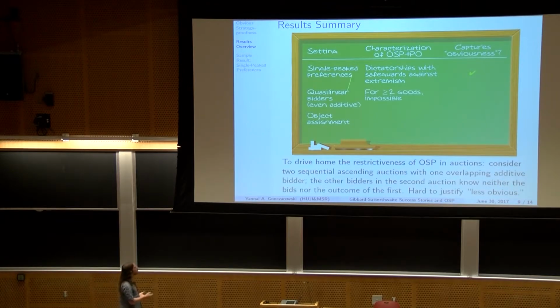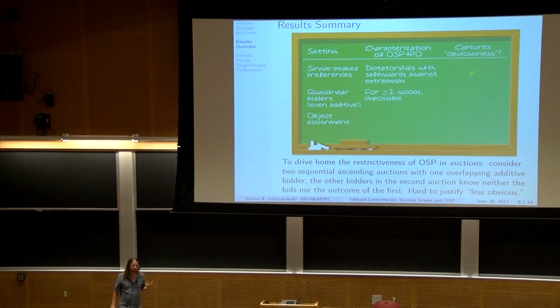So for quasi-linear bidders, we take the most simple thing you could think of. Well, for one good, we know that an ascending auction is obviously strategy proof. Sheng-Wu Li showed that, actually defined the concept to have this property. So we're going to look at the second simplest thing you could think about: two bidders, two goods, and additive valuations. And we show that nothing is obviously strategy proof and Pareto optimal. So the nice thing of having an ascending auction for a single item is more or less the limit of what you can do with obvious strategy proofness when you have money.